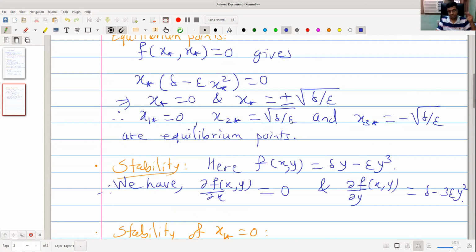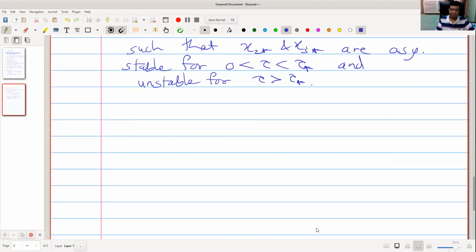If we change epsilon, the equilibrium points will change. But the stability is independent of epsilon.